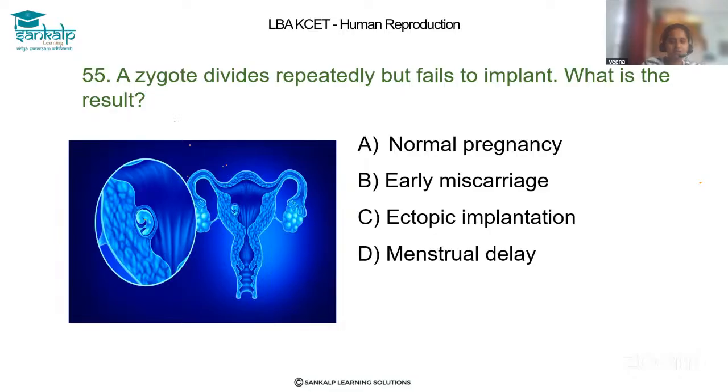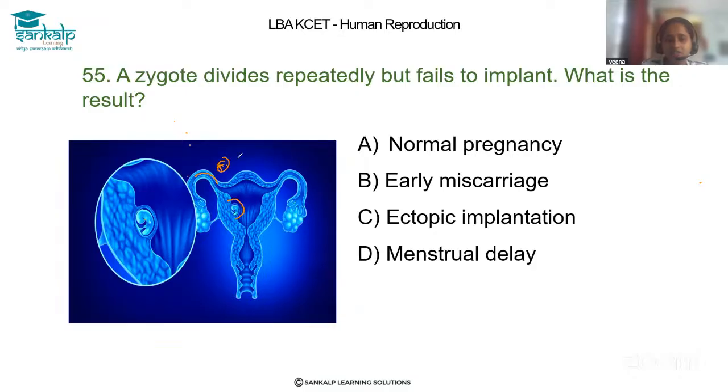Let's solve question 55. A zygote divides repeatedly but fails to implant. What is the result? Dear students, you already know all the processes, right? The zygote is dividing, and then it becomes a blastocyst on the fifth day, and on the sixth day it should implant in the uterus, right?